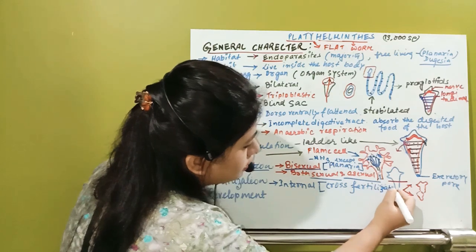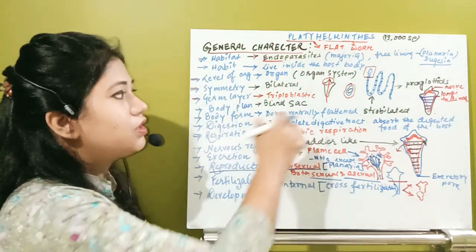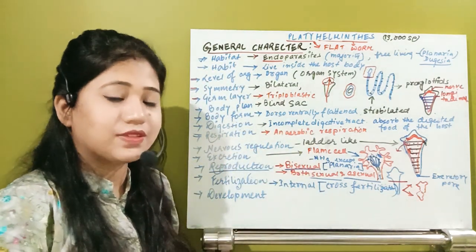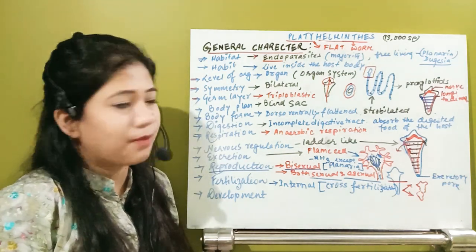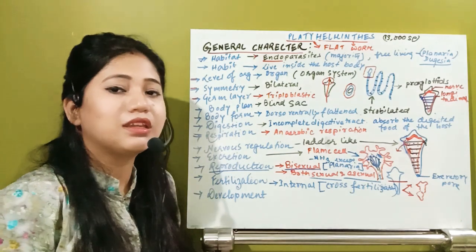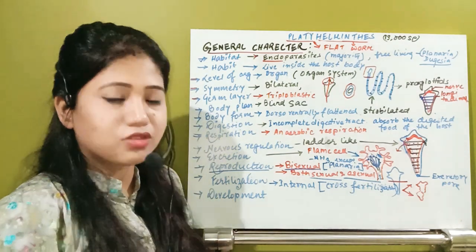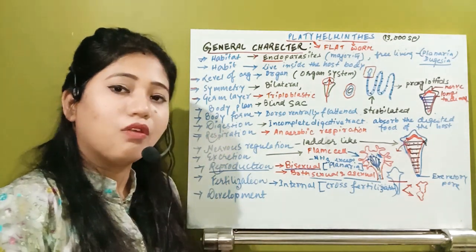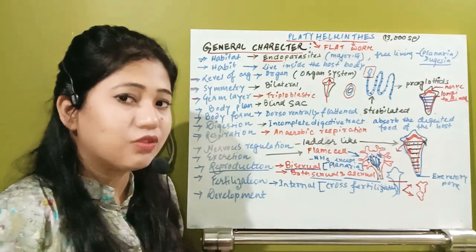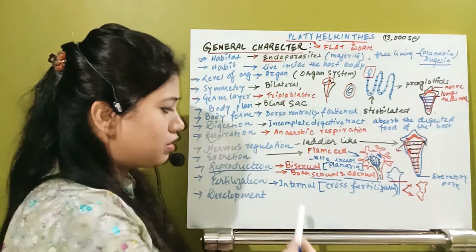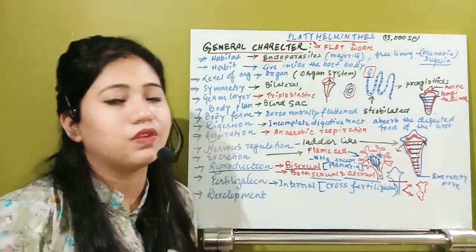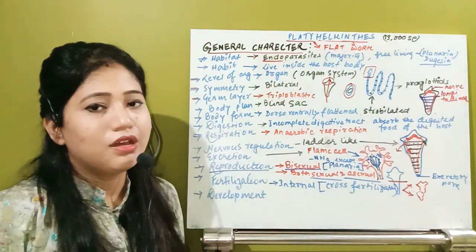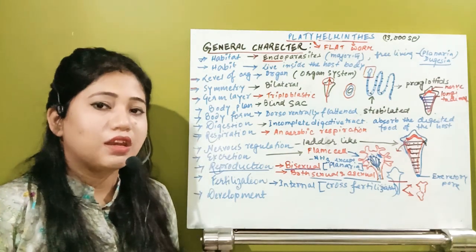Whenever we discuss the life cycles in the phylum Platyhelminthes, one life cycle is Fasciola hepatica and the second is Taenia solium. Those things we'll discuss, and at that time you will understand what cross fertilization is. I will tell you in detail. For now, they will have internal fertilization. That means the meeting of male and female gametes will occur inside the body.